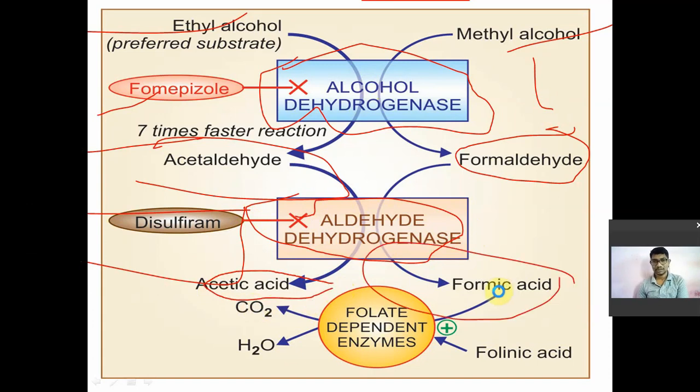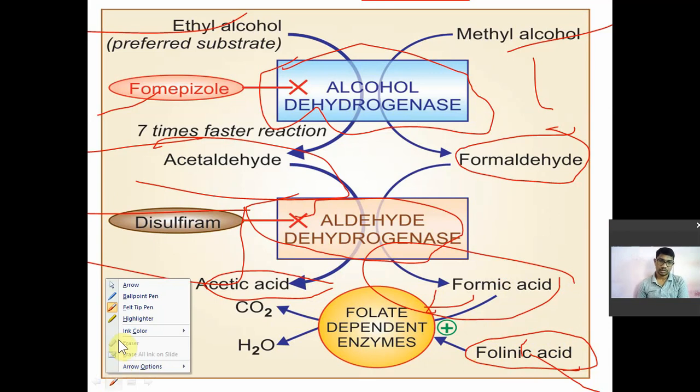Now formic acid is dangerous. It has a negative impact on folate-dependent coenzymes. Folinic acid will have a positive effect, so if there is methanol poisoning, you have to use this supplement, folinic acid. There will then be no blockage of the folate-dependent enzymes. This is the metabolism again.